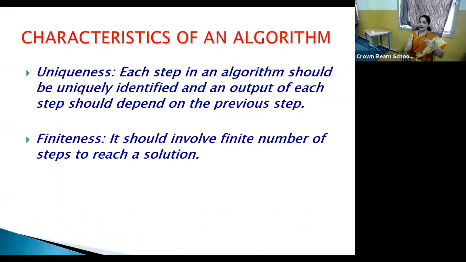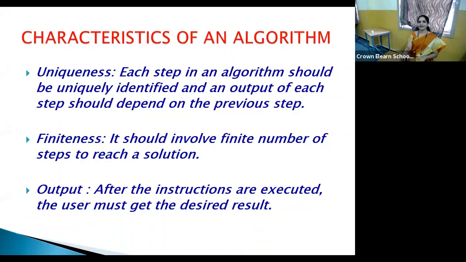The next, finiteness. Usually, an algorithm must consist of a finite number of steps. When you look at the algorithm, you will come to know that this algorithm consists of this many steps. So there must be a finite number of steps to get the solution. You can't tell it to keep going on. You can't end an algorithm in that way. There must be a finite number of steps in your algorithm.